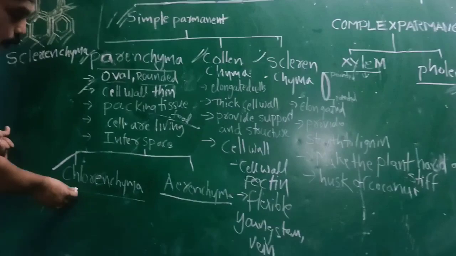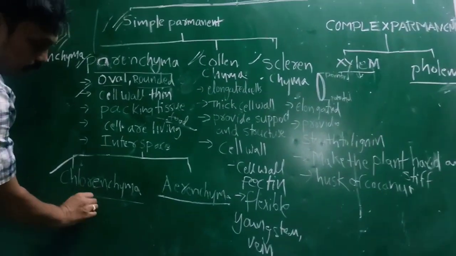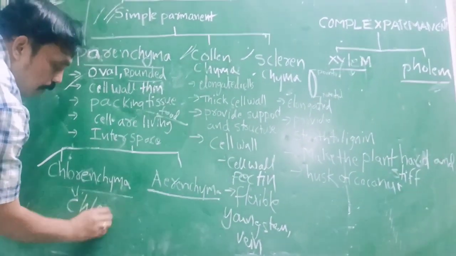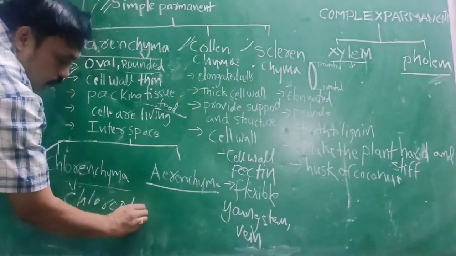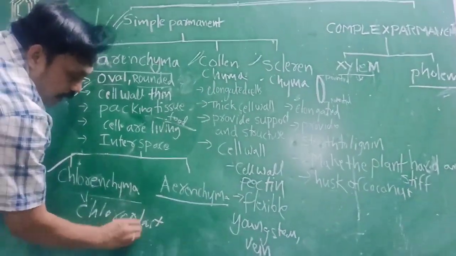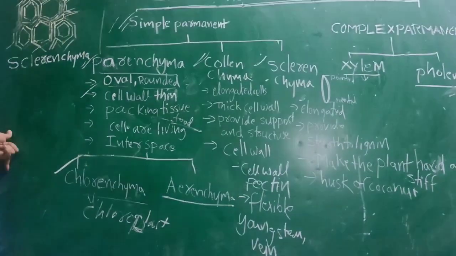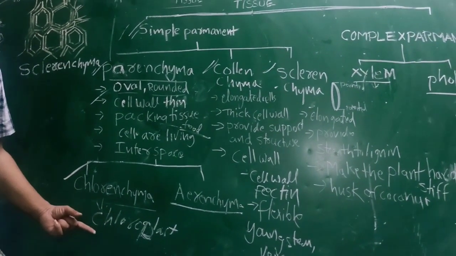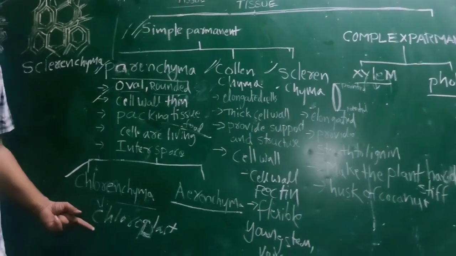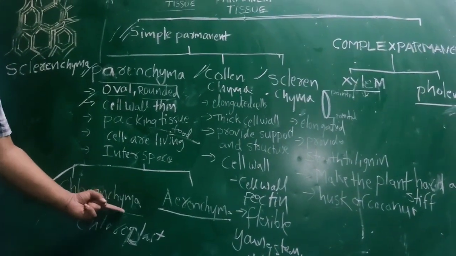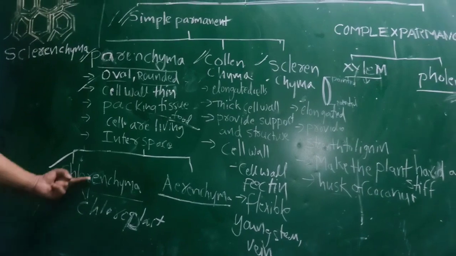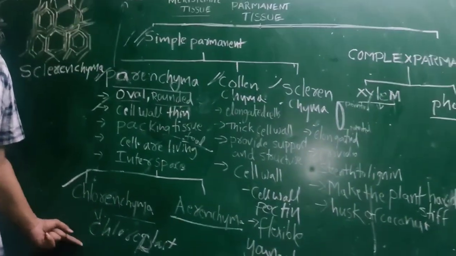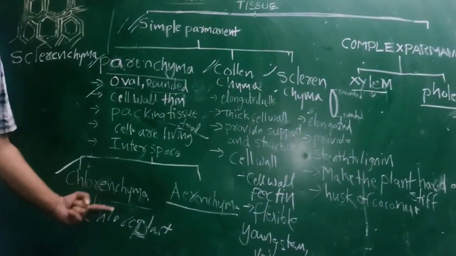The word chloro, what is the meaning? In this parenchyma, chloroplast is present, below the epidermis. Chloroplast means especially the green color substance. For example, in a leaf we observe this type of parenchyma, which consists of chloroplast. That we can call chlorenchyma. Chlorenchyma means the parenchyma which consists of chloroplast. Especially we observe this type of parenchyma in the leaf.